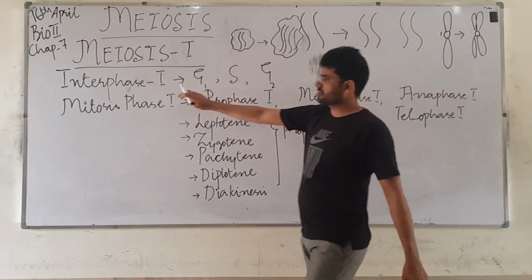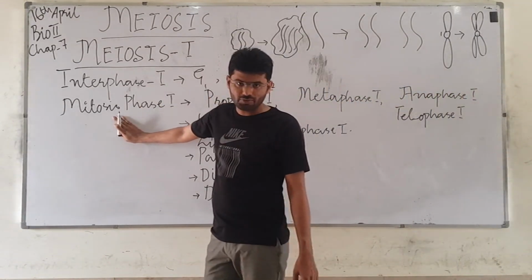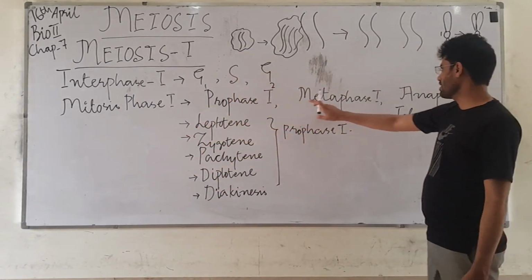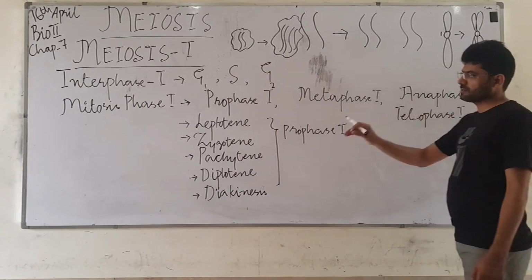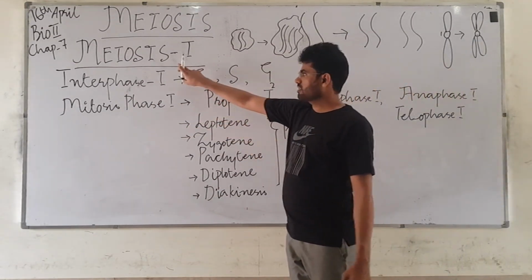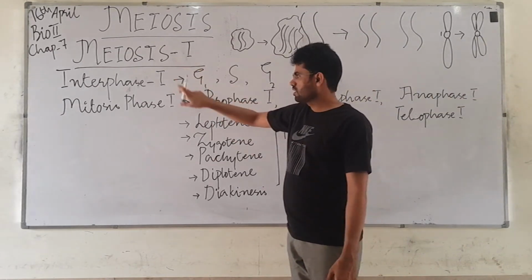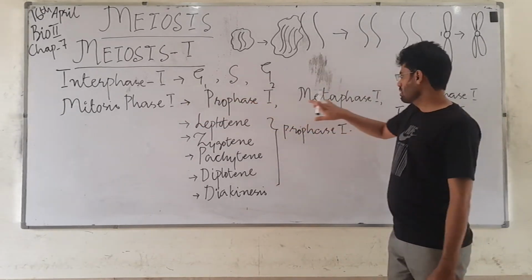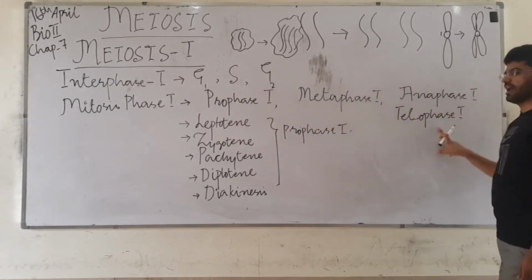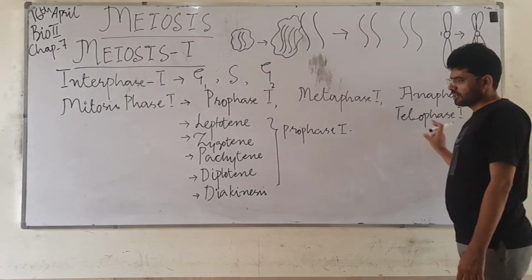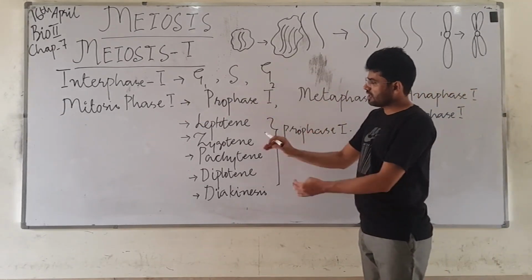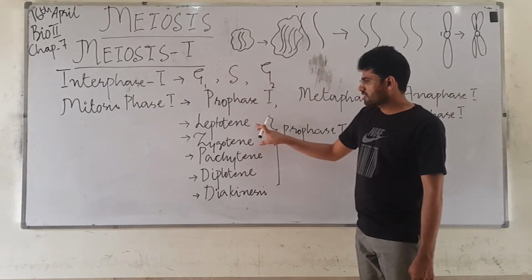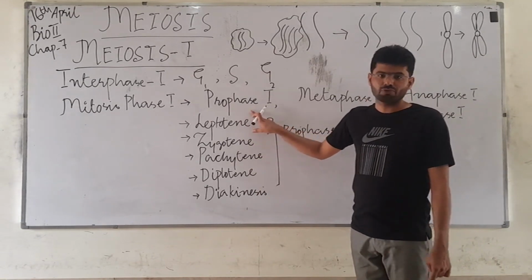So after that interphase, we know there is another phase of a cell called the mitotic phase, which involves prophase, metaphase, anaphase, and telophase. But as this topic is called meiosis 1, this mitotic phase 1 will be called prophase 1, metaphase 1, anaphase 1, and telophase 1. But you can see as well, I have written some other names as well. So these are called the sub-stages of this prophase 1.